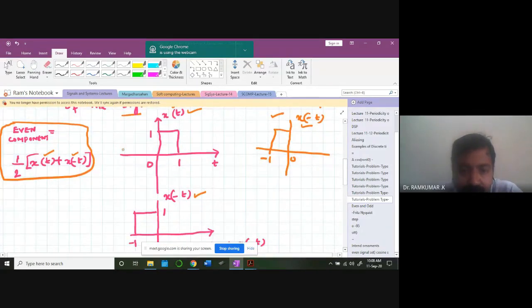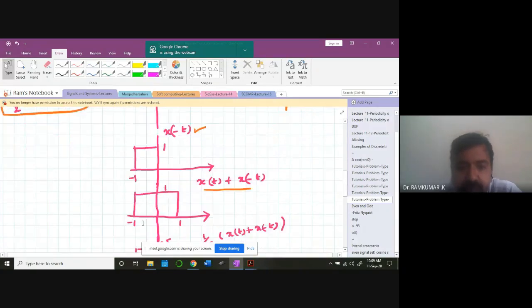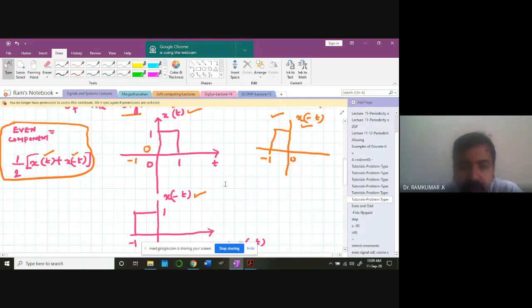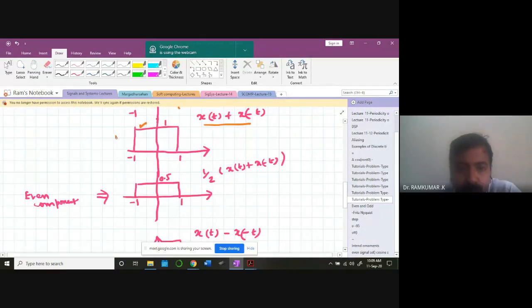So point by point. From here, minus 1 you start. At minus 1, I don't have any signal here, 0 signal. I have signal here. Simply add. So when you add, you're going to get this part. In the same manner, I'm going to add these two parts, from 1 up to 1. Here it is 0, this is 1 here. So I'm going to have 1 here. So this is the signal I'm going to end up with: x of t plus x of minus t.